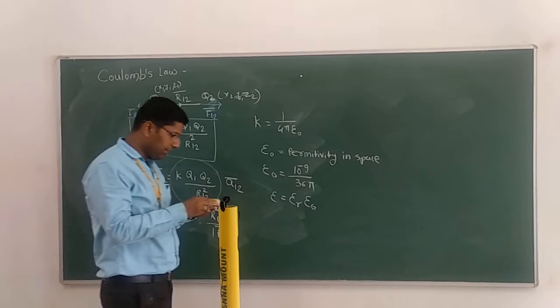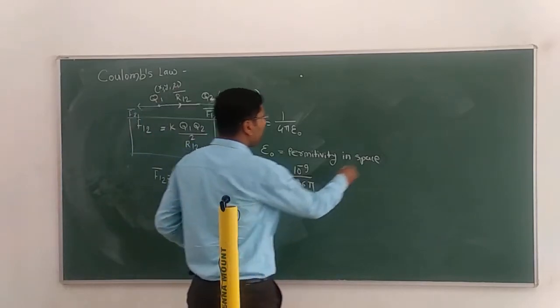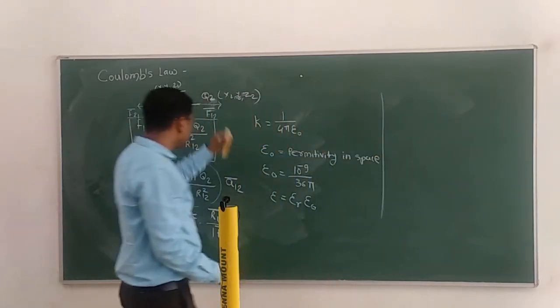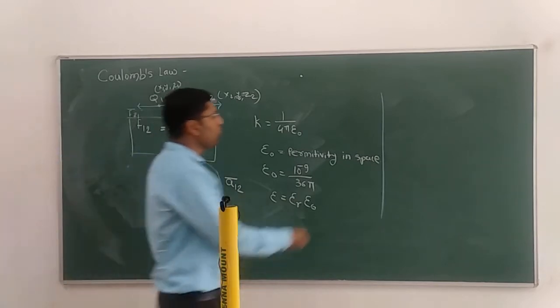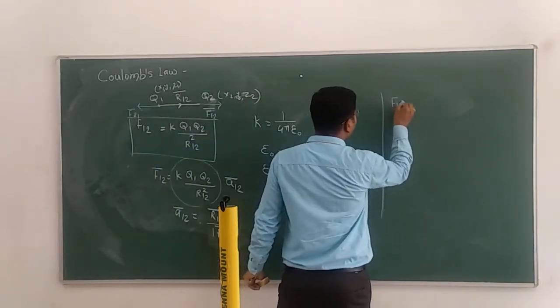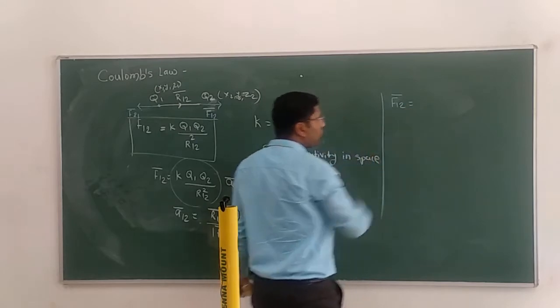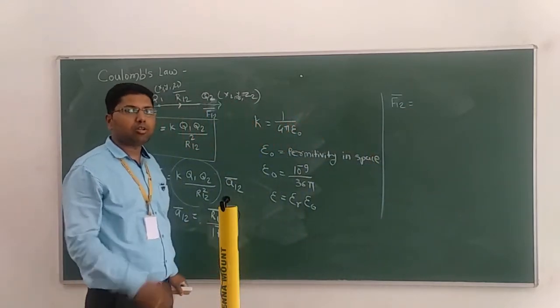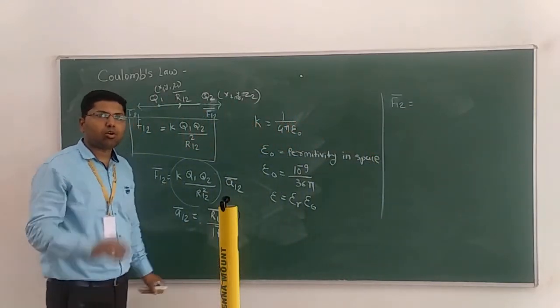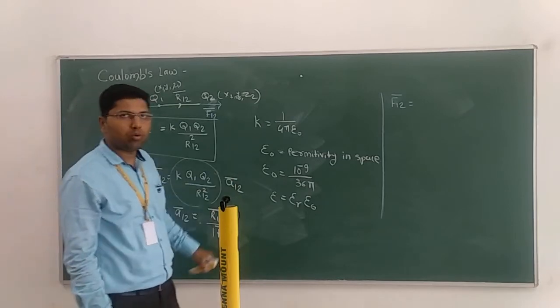Suppose you have calculated F12 bar by this method. Then tell me what will be the F21 bar. Think about the F21 bar and comment down in the chat box. So what will be the F21 bar?